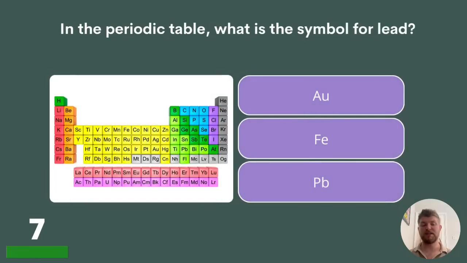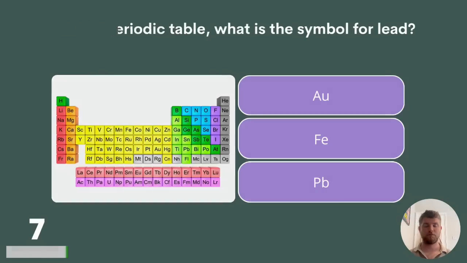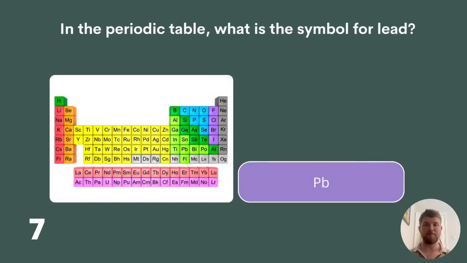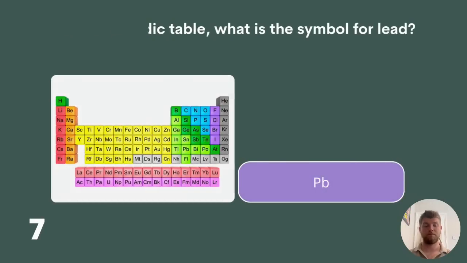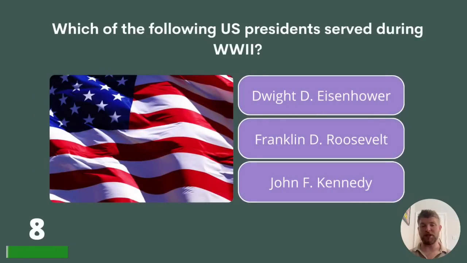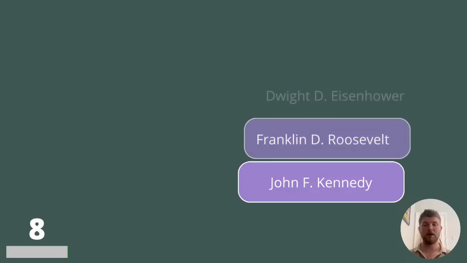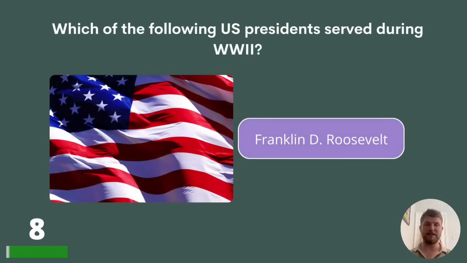7. In the periodic table, what is the symbol for lead? AU, FE or PB? The answer is PB. 8. Which of the following US presidents served during World War II? Dwight D. Eisenhower, Franklin D. Roosevelt or John F. Kennedy? The answer is Franklin D. Roosevelt.